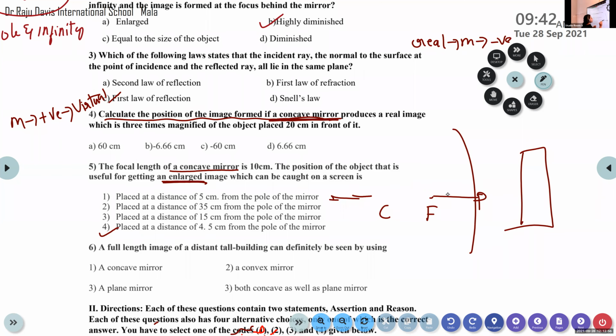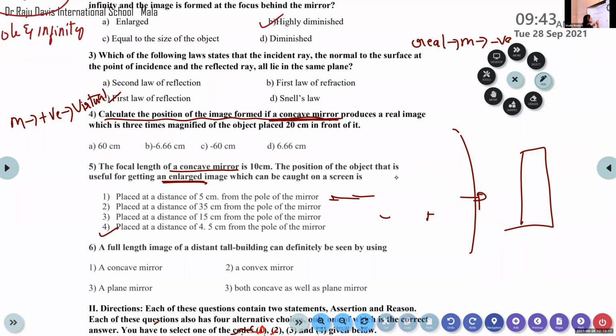Now I am going to replace the object and place it at the focus. At the focus, where do I get the image? At infinity. What about the size? Diminished. And we get the image at infinity, not on the screen.